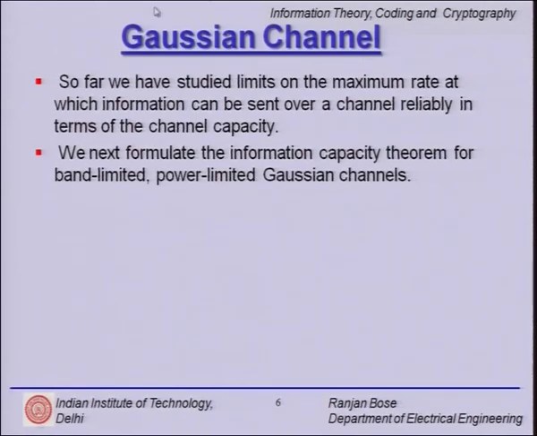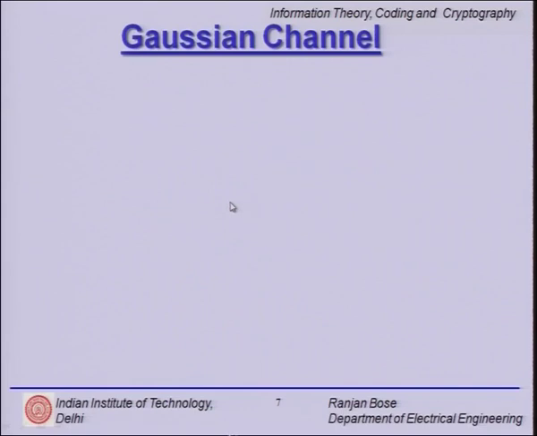Well, it was implicit in the channel transition probabilities, but it was never explicitly stated. But in real life, these are the two quantities we must deal with. Bandwidth, yes, we pay a lot of money. Remember the auctions for the wireless spectrum? So, band limited channels are a reality, way of life, and power. You do not have infinite battery power. You have to outdo your competitors. Your mobile phone should not drain out in the middle of your conversation. So, the channels are not only band limited, but they are also power limited. Gaussian we will talk about.